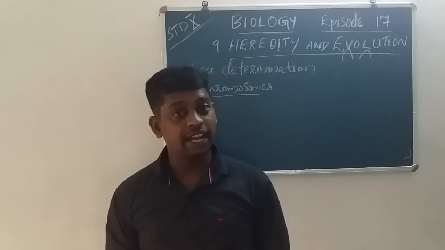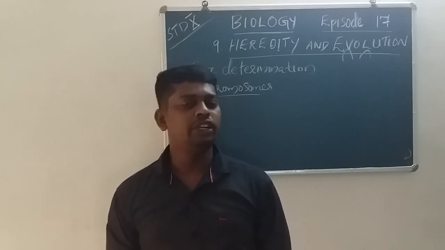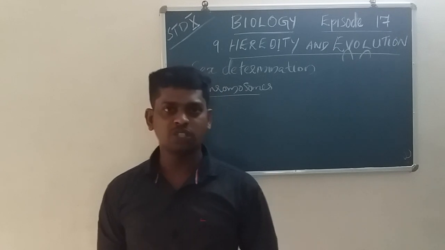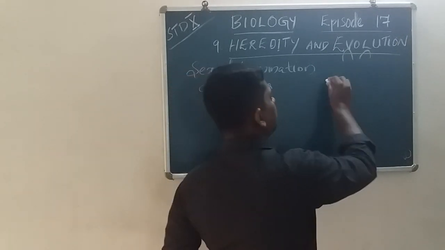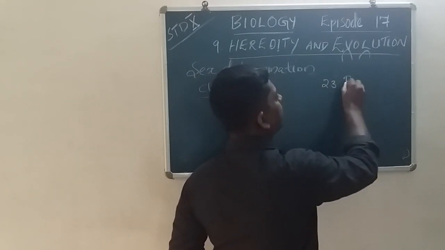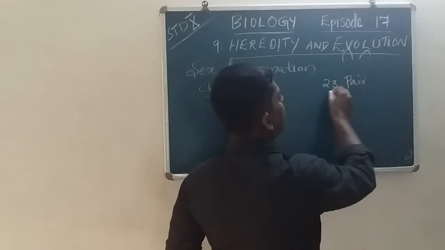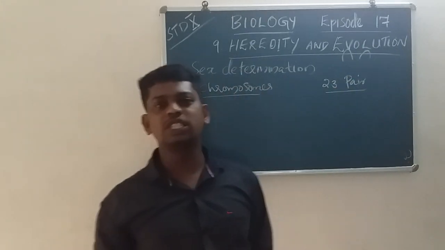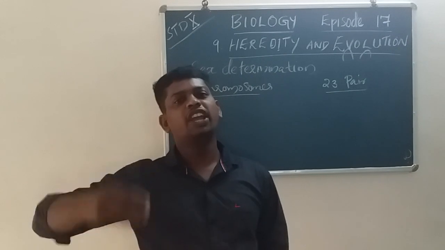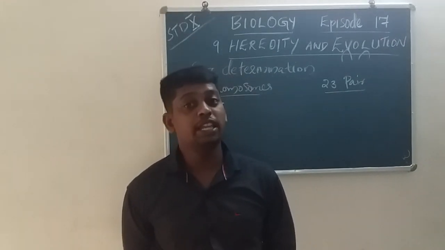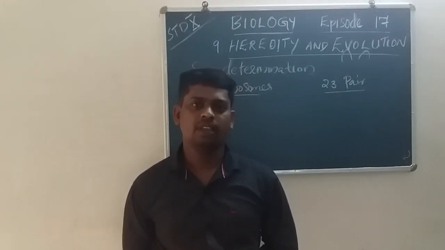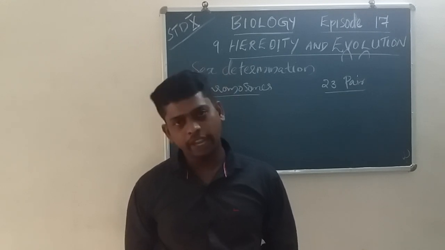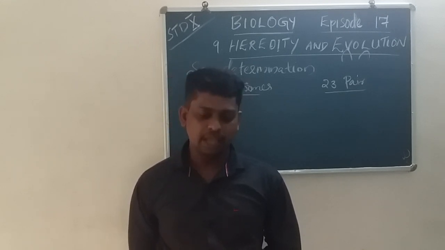Yes, there are 23 pairs of chromosomes in human beings.